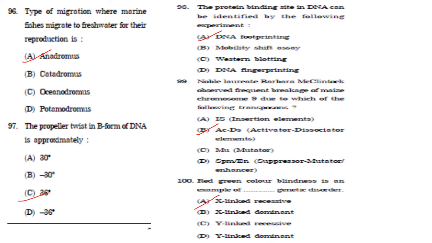Then Nobel laureate Barbara McClintock observed frequent breakage of maize chromosome 9 due to which of the following transposons? That is activator dissociator elements. Answer is option B. Then red-green color blindness is an example of dash genetic disorder. It is an example of X-linked recessive genetic disorder. Answer is option A.